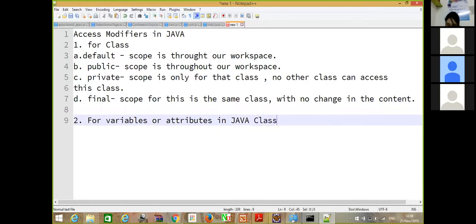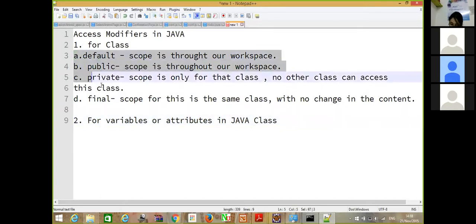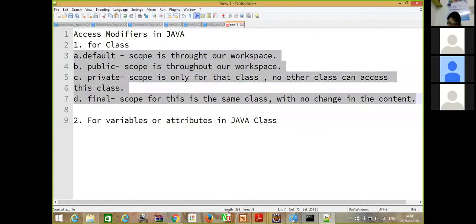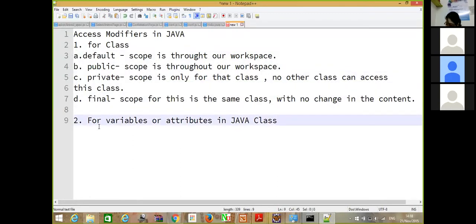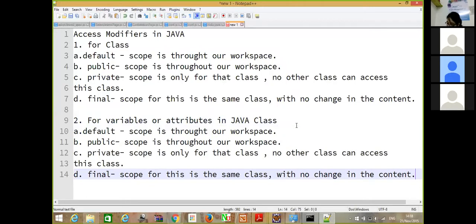Again, it will be the same part only. Default, all these four, but in addition to this, you will have a new keyword associated, that is the static keyword.